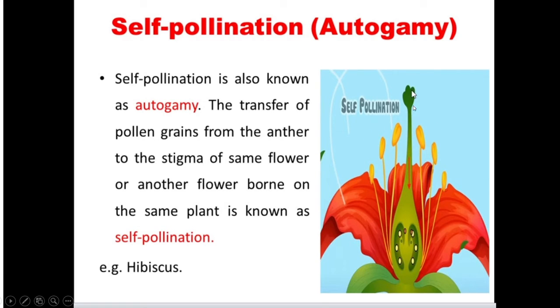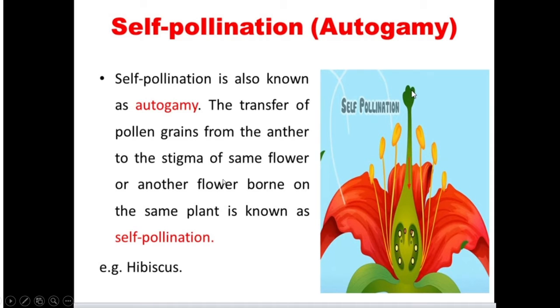Now this is a wonderful diagram. You see, so bright and nice, and this is the diagram which is explaining self-pollination. As I told you, we'll discuss self-pollination, that is autogamy and geitonogamy, in this slide. Self-pollination, also known as autogamy, is the transfer of pollen grains from the anther to the stigma of the same flower.